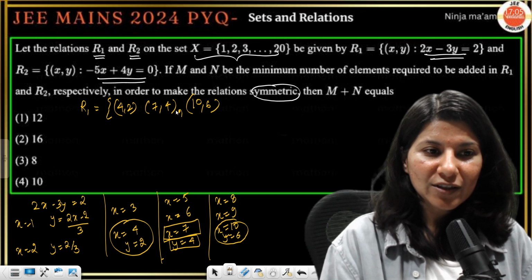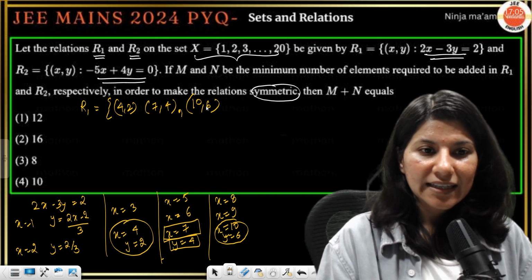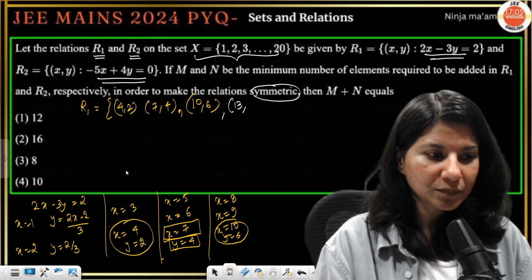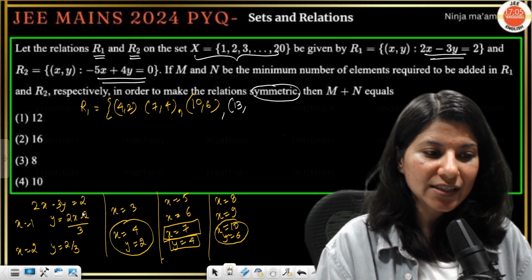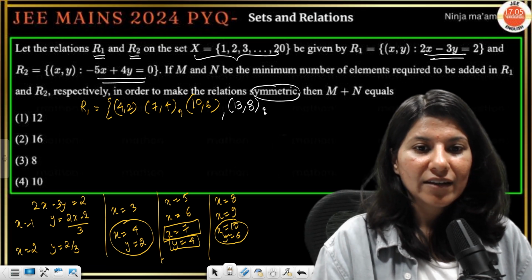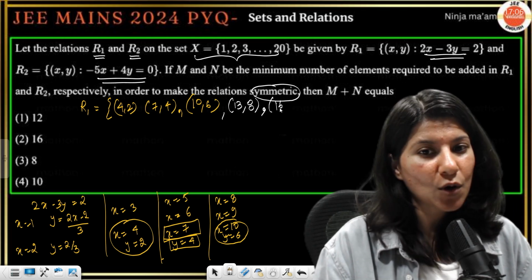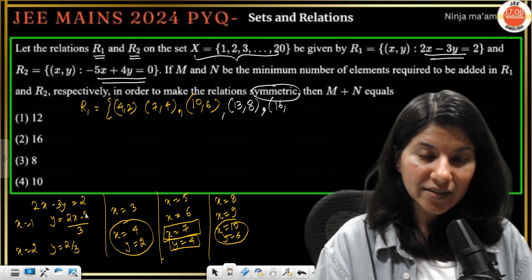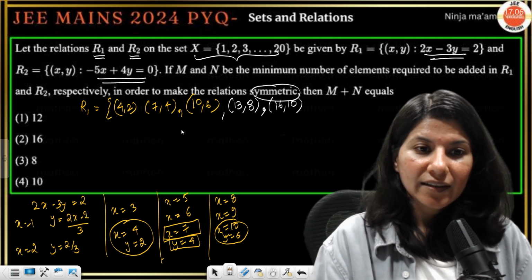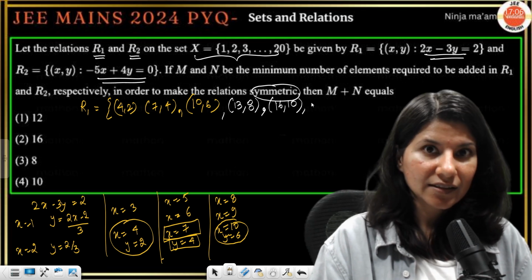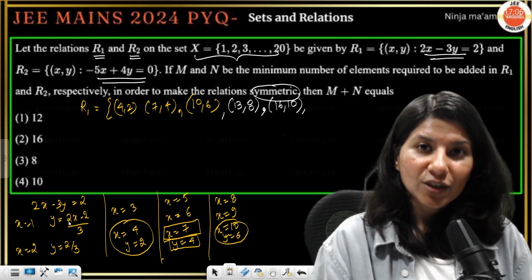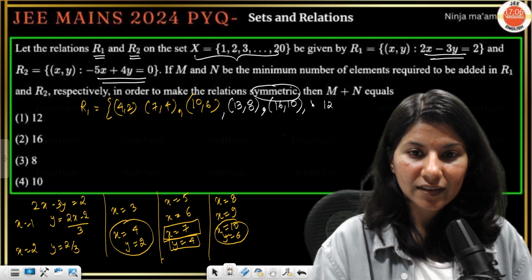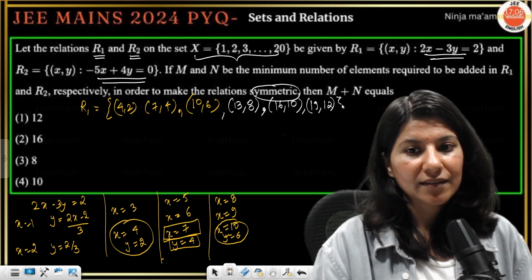So 4 comma 2, 7 comma 4. 5, 6 is gone. 8, 9 is gone. 10, 11, 12, 13. 13 comma, tell me. So 13 into 2, 26, 24 by 3, 8. Then we have 16 comma. 16 into 2, 32 minus 2, so 10. Then we have 16, 17, 18, 19. So 38, 36 by 3, 12. 19 comma 12. That's it.